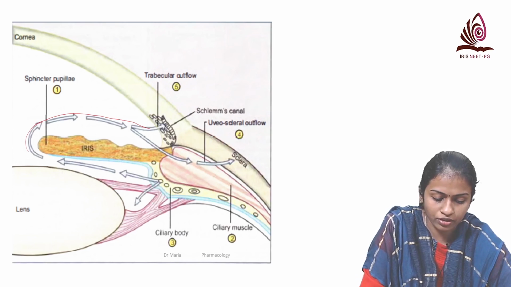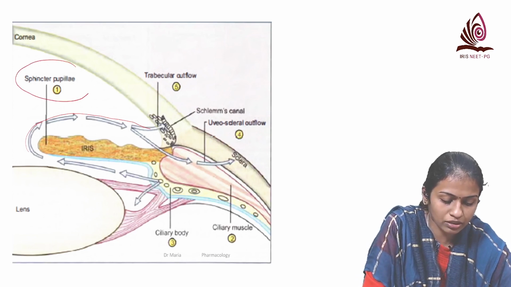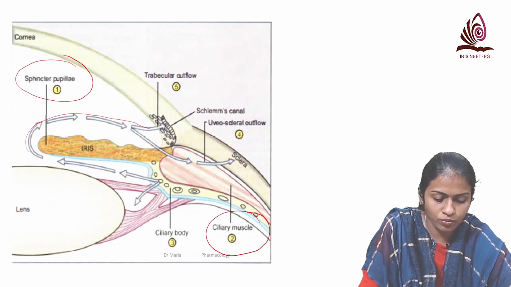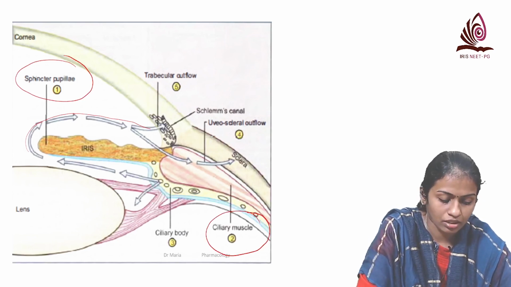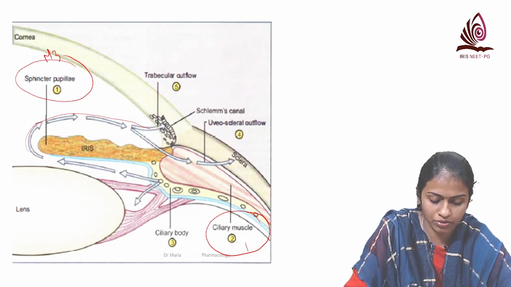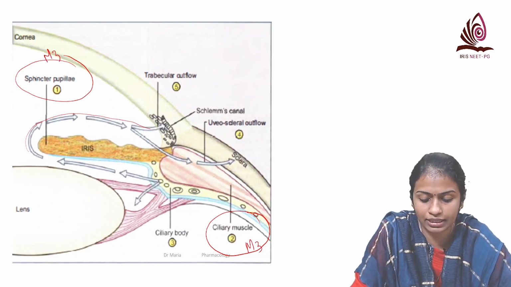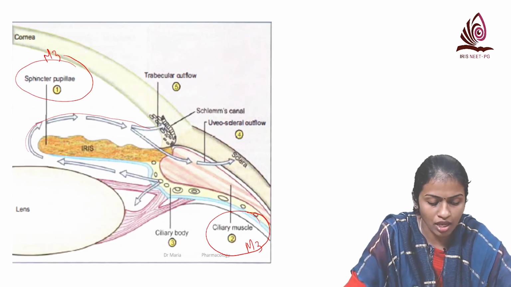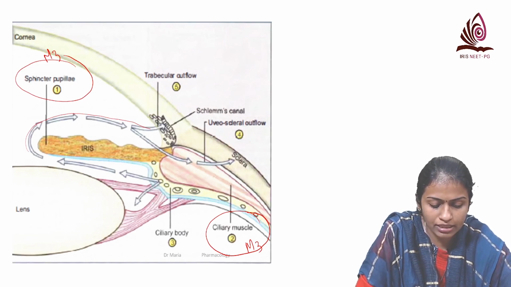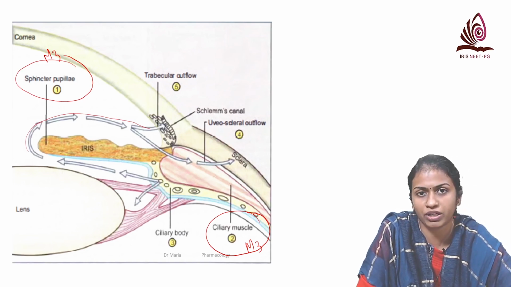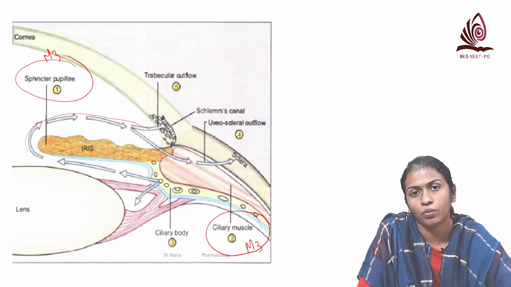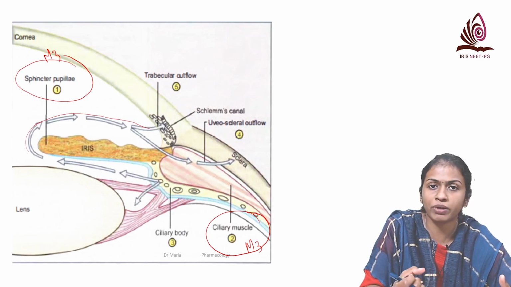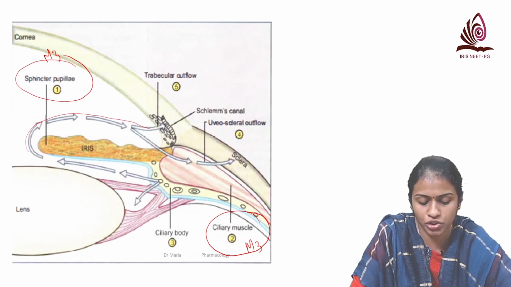Okay, so we have here the drug 1 that acts on the sphincter pupillae as well as on the ciliary muscle. Both these muscles have M3 receptors. So we have miotics that act on both sphincter pupillae and ciliary muscle. Sphincter pupillae, by contracting, helps in opening up the trabecular meshwork and increasing the outflow, which we use in open angle glaucoma, and the ciliary muscle, by pulling, also helps in angle closure glaucoma.